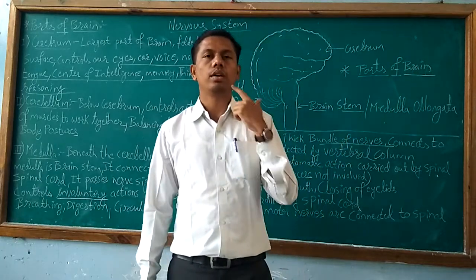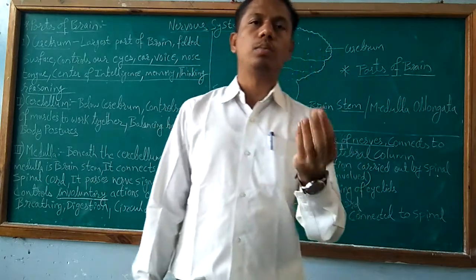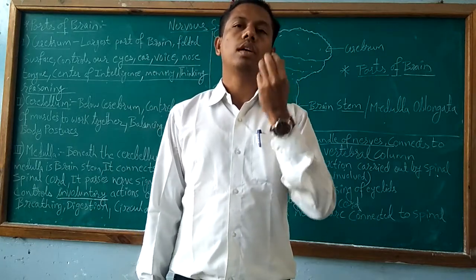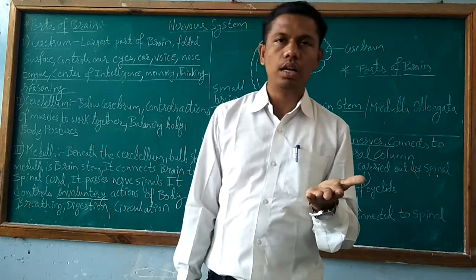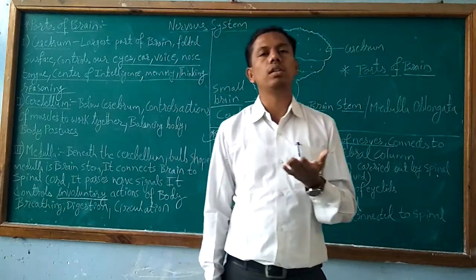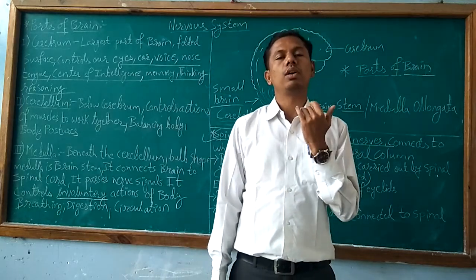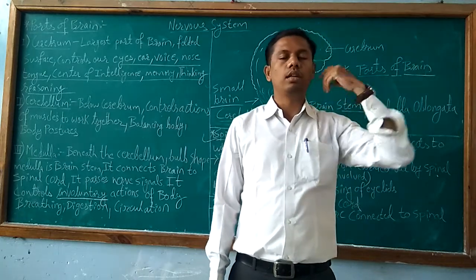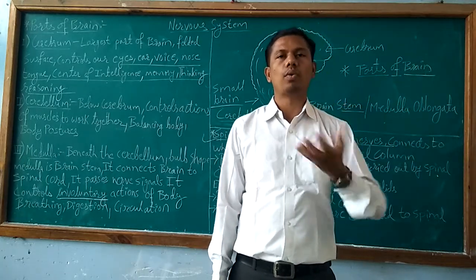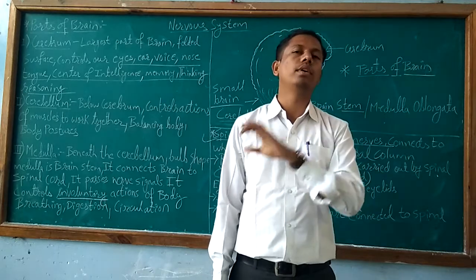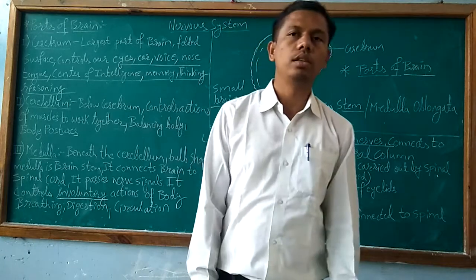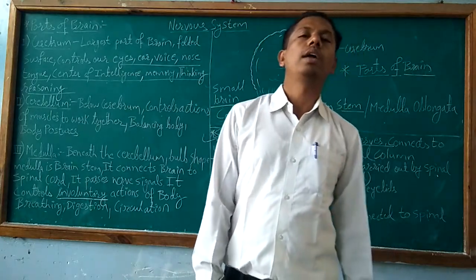So in the case of the tongue, suppose you are eating food. When food comes in contact with the tongue, that is a stimulus for the tongue to sense it, and the signal is given to the brain for sensing the taste of the food. So likewise we have other sense organs. We'll study them one by one.